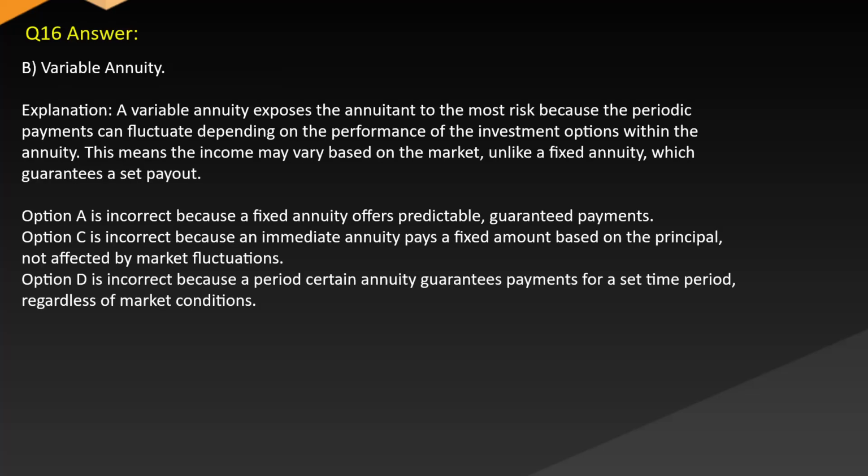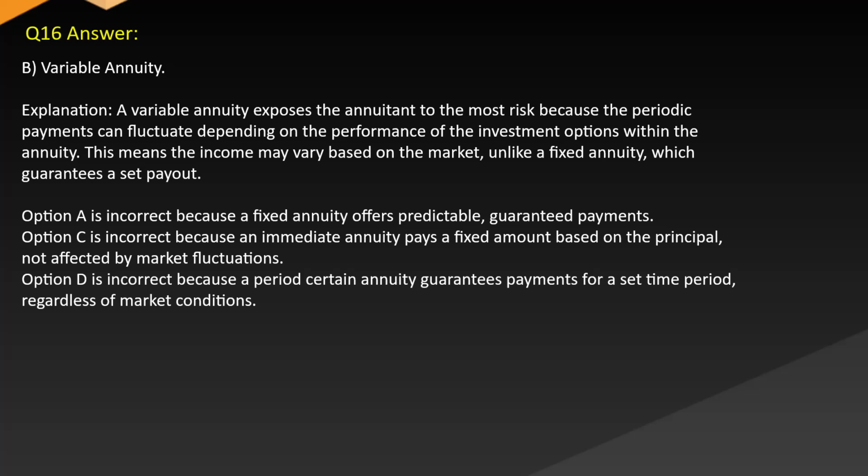Answer: B. Variable annuity. Explanation: a variable annuity exposes the annuitant to the most risk because the periodic payments can fluctuate depending on the performance of the investment options within the annuity. This means the income may vary based on the market, unlike a fixed annuity, which guarantees a set payout.